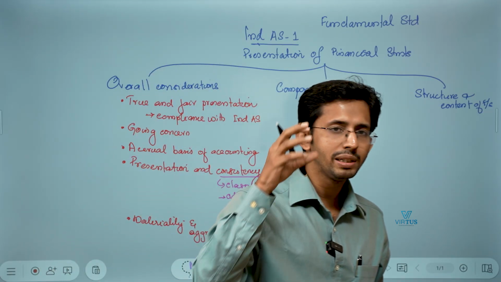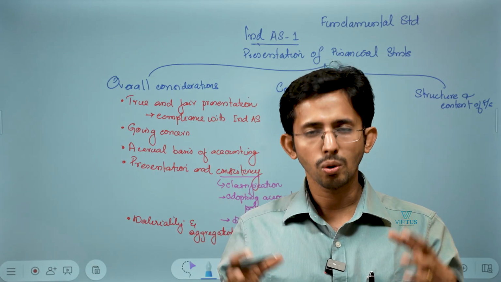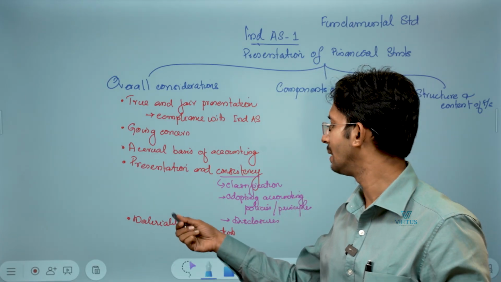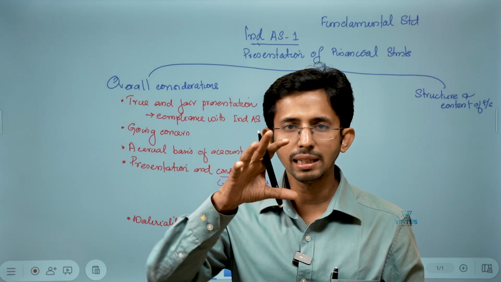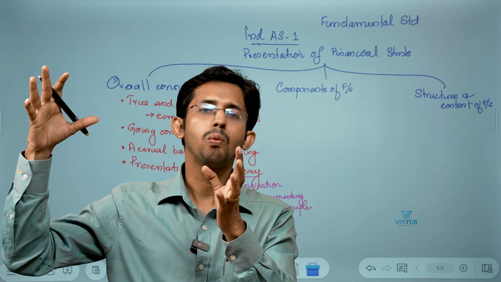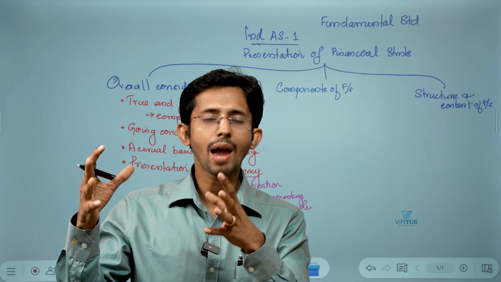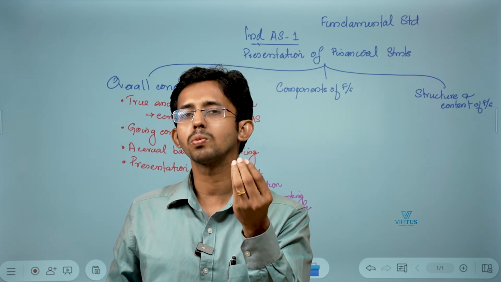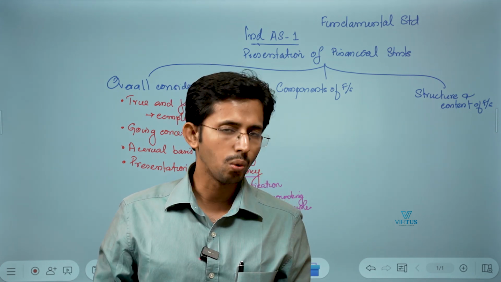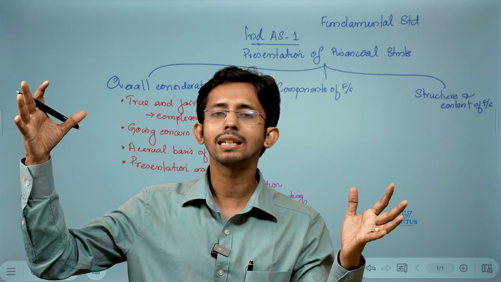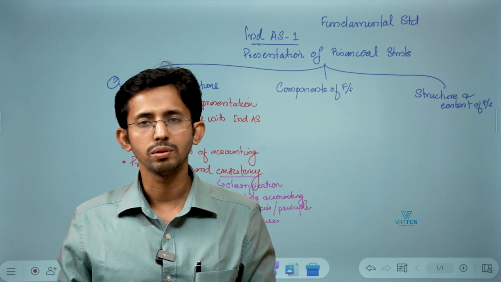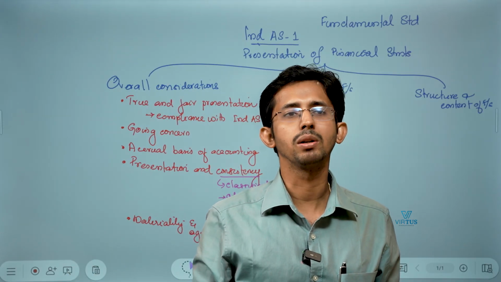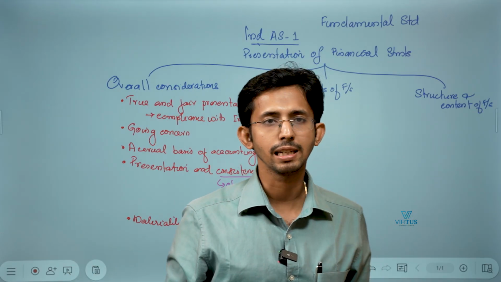Similarly, materiality. To decide which items need to be aggregated and which should not, you have to use the principle of materiality. A company like Reliance, having a turnover of, let's assume, 1 lakh crore, needs to have a materiality threshold. Even an item with a value of 1 crore is not material for Reliance when it has a turnover of 1 lakh crore. So materiality and aggregation is a fundamental consideration when you prepare the financial statements.